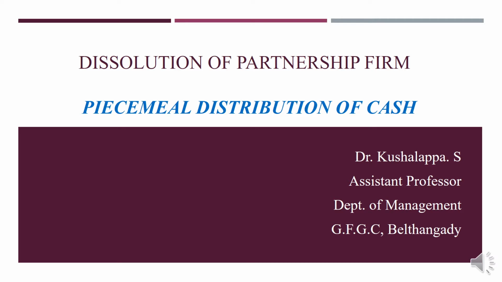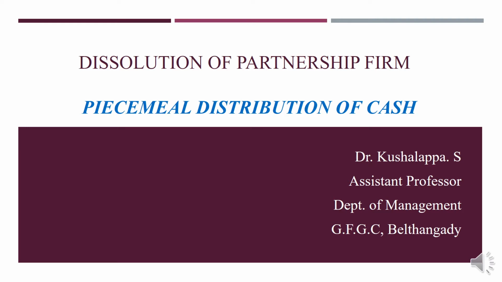This realization takes its own time. First a few assets are realized and the next assets are realized later. So in such cases, how to repay the obligations and finally the owners' capital is a question mark. In the real world, assets are realized, and as and when the assets are realized, the payments are made in an order.